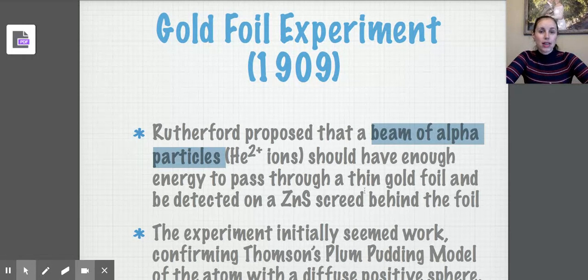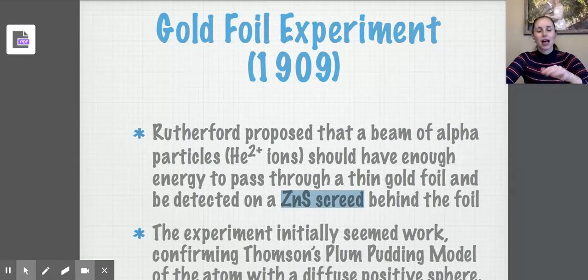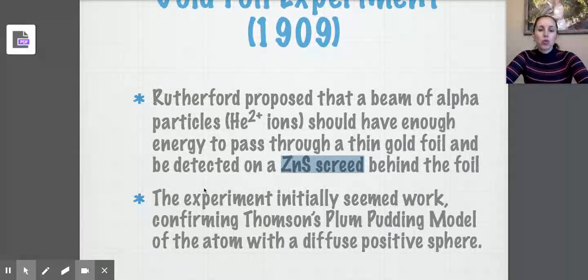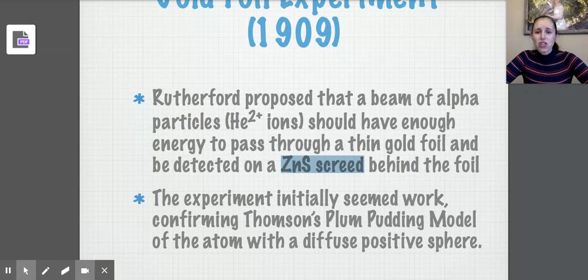How would he know that the alpha particles passed through the gold foil? He had a zinc sulfide screen set up behind that would pick up that radiation. So he could see if the alpha particles were passing right through the gold or whether they were getting stopped. The cool thing about this experiment, and why we spend so much time on it, is that the first time he did this experiment, it seemed to work.